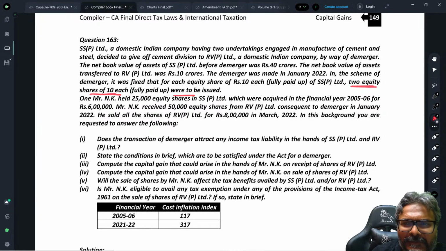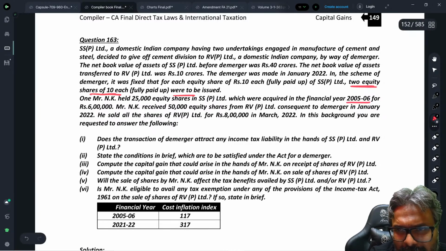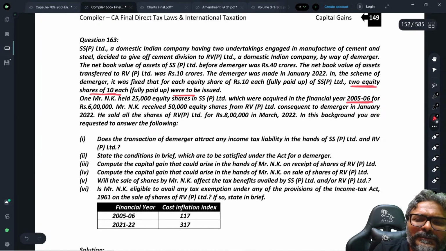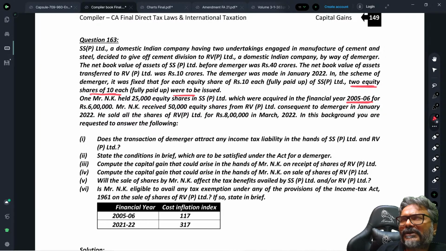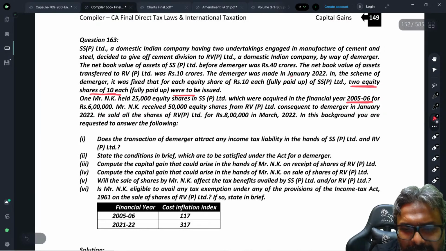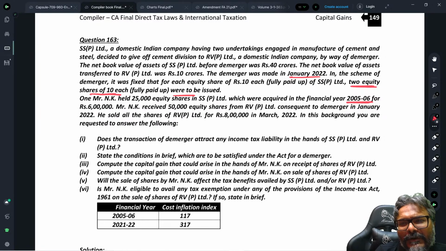Now students, here, for the shares the shareholder will receive in the resulting company, will I consider the period of holding from Jan 2022 or from 2005-2006? From which date would the period of holding be considered for the shares received of the resulting company?